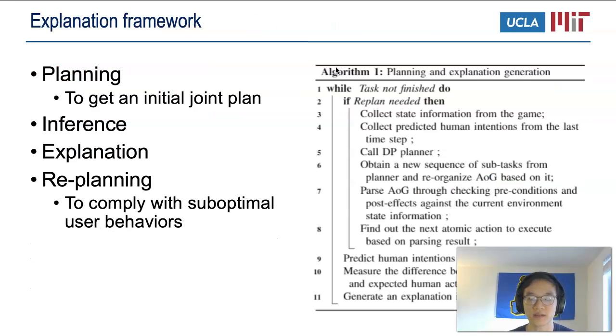Motivated by human-human communication, we want to enable our robot to generate explanations, telling the user what to do and what the task is all about when the user gets stuck. So we propose an explanation generation framework based on inferring human intentions. If the robot believes the task plan the user has in his or her mind is not optimal compared to the robot's own plan, the robot will generate explanations. To deal with the situation where users have already finished some things that cannot be undone, we allow our robot to do replanning to generate new task plans.